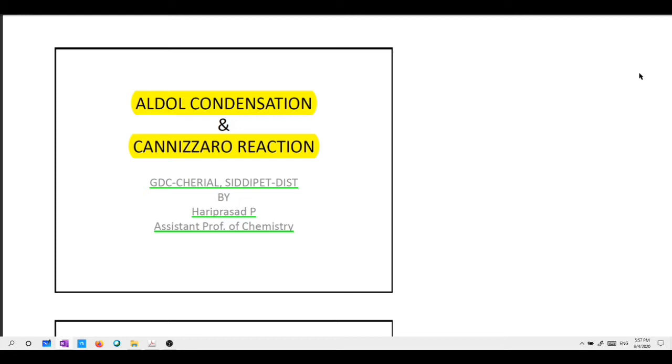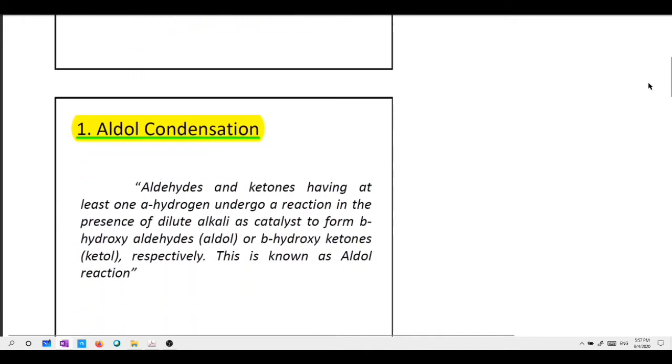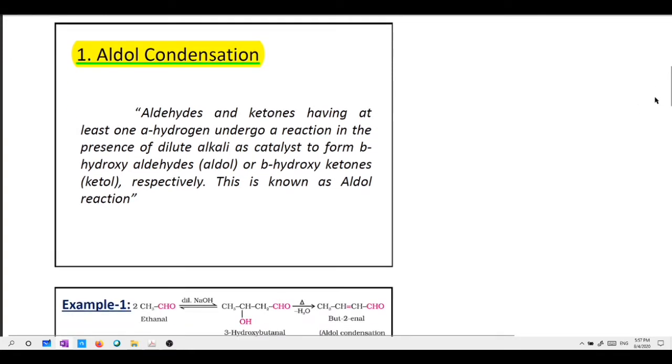Today I would like to discuss in this session aldol condensation and Cannizzaro reaction. These are the two things which I would like to discuss, with few examples and mechanisms. These two named reactions will come in carbonyl compounds. First, let's see the definition. What exactly is the aldol condensation?